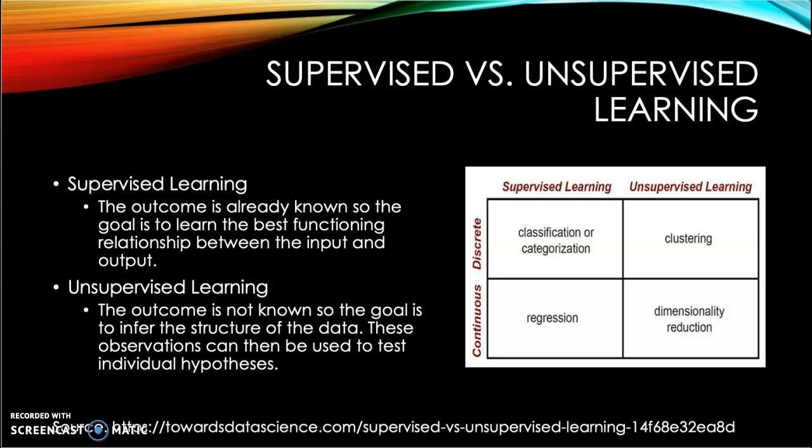This is seen in the chart on the right, where supervised learning has classification and regression, and unsupervised learning is clustering and data reduction. Unsupervised learning is the learning of the structure of data without having the predetermined results, unlike in supervised learning. It allows the user to understand the structure of the data, and this can help to create further tests such as individual hypotheses about the said data. I will be using clustering in this project and explaining more about cluster analysis in the next few slides.